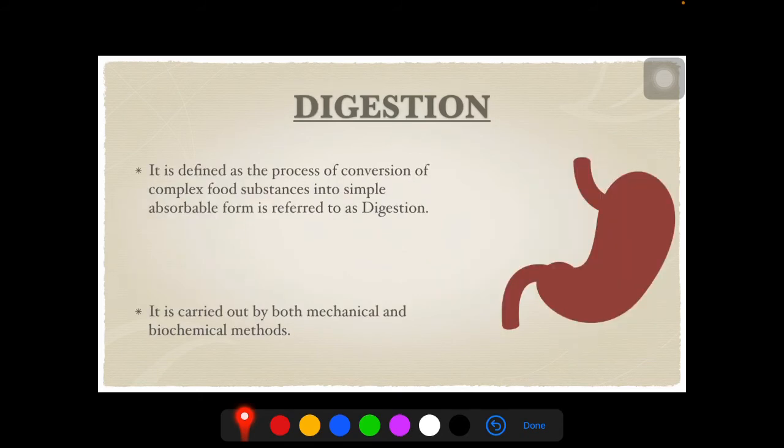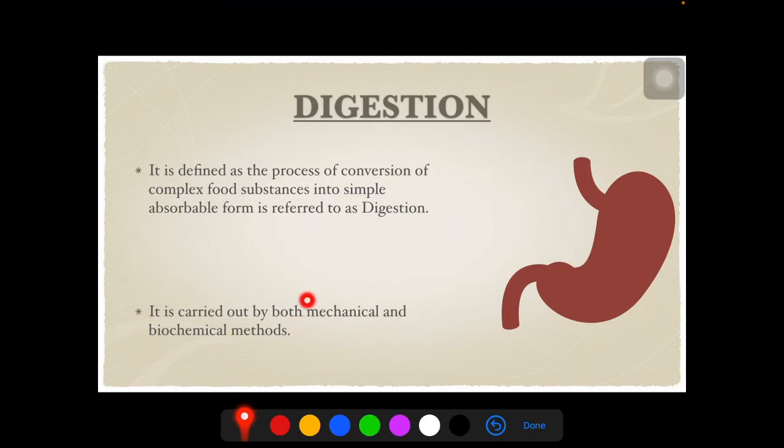Digestion. This is an MCQ question. It is defined as the process of conversion of complex food substances into simple absorbable form. It is carried out both by mechanical and biochemical methods. This is again an MCQ question.